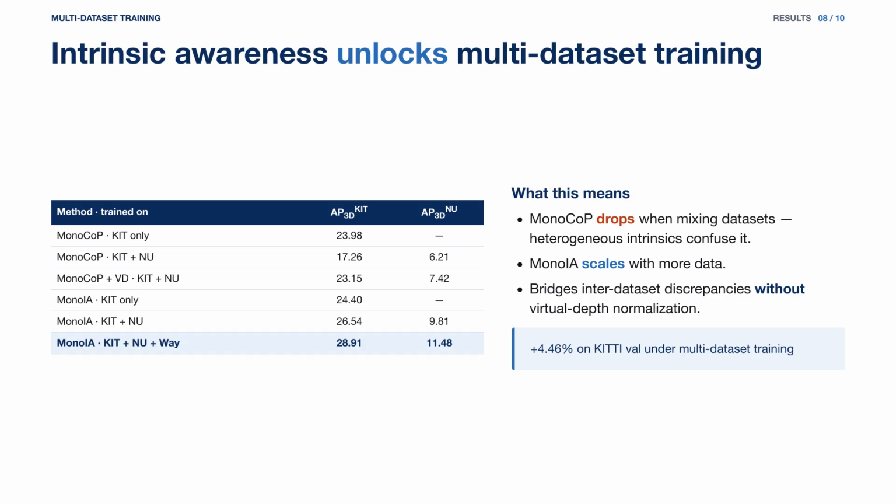Intrinsic awareness also unlocks multi-dataset training. Existing detectors like MonoCoP drop significantly when mixing datasets with heterogeneous intrinsics, from 23.98 to 17.26 on KITTI when adding new scenes. MonoIA scales from 24.4 with 1 dataset to 26.5 with 2 to 28.9 when trained jointly on KITTI, nuScenes, and Waymo, a plus 4.46 gain on KITTI Val.